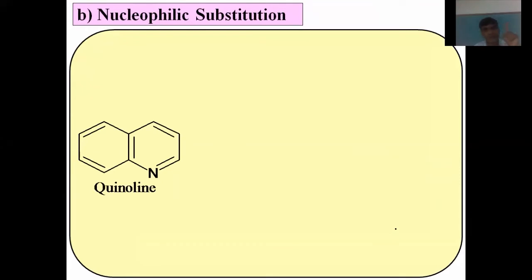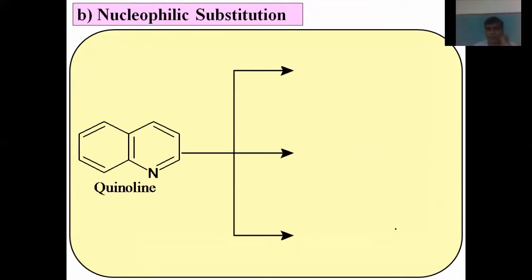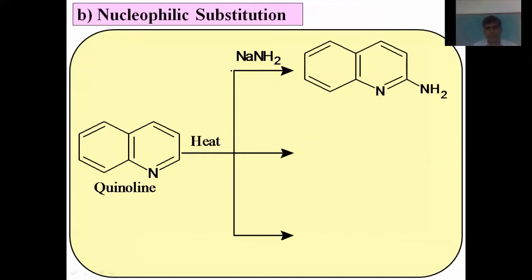Now let us see examples of nucleophilic substitution. In quinoline, the nucleophile attacks at position 2, similar to pyridine. Consider the example of soda amide, NaNH2. When quinoline is treated with soda amide at high temperature, the hydrogen atom from position 2 is replaced by an NH2 group, and we get this compound.